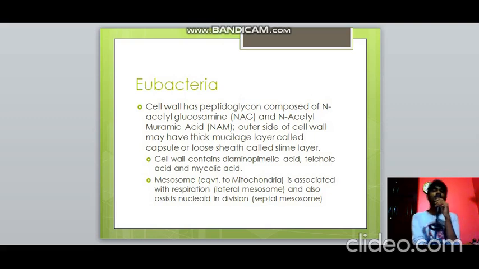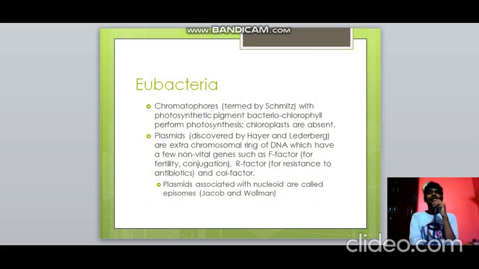Also, the mesosome, which is equivalent to the mitochondria present in cells, is associated with respiration and also assists nucleoid division. There are lateral mesosomes and septal mesosomes. The lateral mesosome helps in respiration, and the septal mesosome helps in nucleoid division. Then we have a term known as chromatophores, which was termed by Schmitz. With photosynthetic pigment, bacteriochlorophyll, they perform photosynthesis, but chloroplasts are not present here.